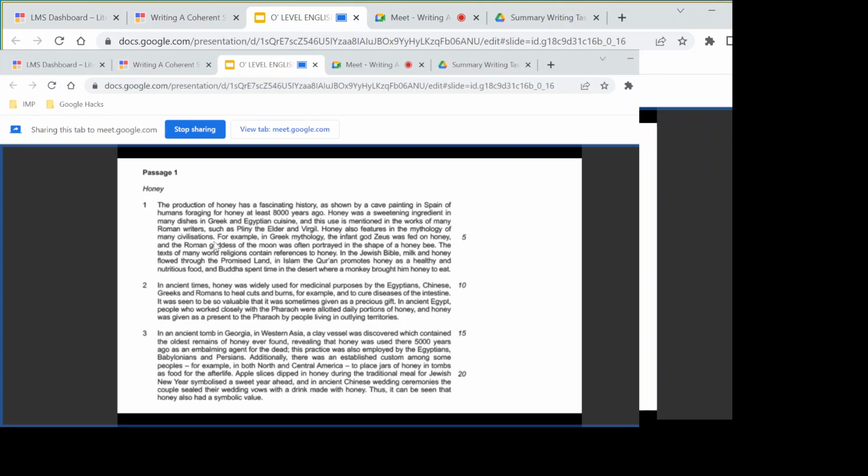Very good. For example, in Greek mythology, the infant god Zeus was fed on honey, and the Roman goddess of the moon was often portrayed in the shape of a honeybee. We won't write this down because this is an example. Good. The texts of many world religions contain references to honey. We can also write this down. Good. And in the Jewish Bible, milk and honey flowed through the promised land. In Islam, the Quran promotes honey as a wealthy and nutritious food. And Buddha spent time in the desert where a monkey brought him honey to eat.